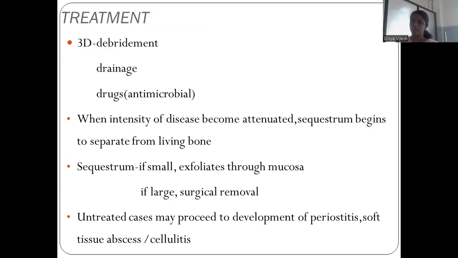Then coming to the treatment, you have to do debridement or drainage, and you have to go on with antimicrobial drugs. When the intensity of the disease becomes attenuated, the sequestrum begins to separate from the living bone. So sequestrum means the necrotized bone or the dead bone. If the sequestrum is small, it exfoliates through the mucosa. If it is large, we have to do surgical removal. Untreated cases may proceed to development of periostitis, soft tissue abscess, or cellulitis.